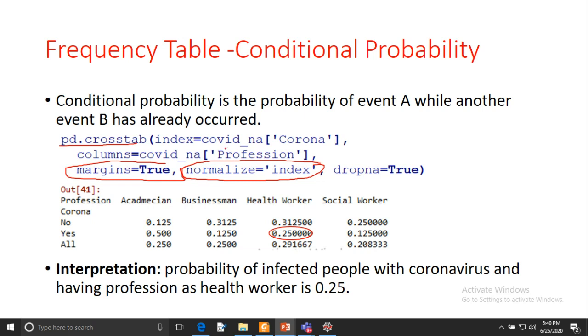What is the index? Index is equal to the COVID underscore NA corona column, which we are again passing in the normalize. And dropna is the same, true. So we are getting the conditional probability, and this is the table of conditional probability distribution.